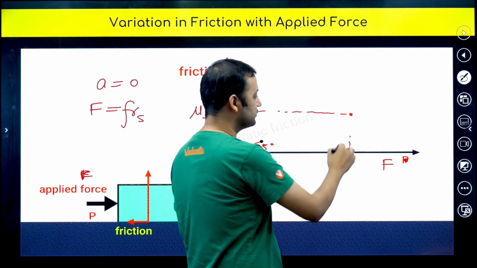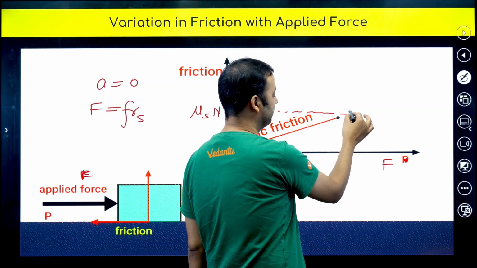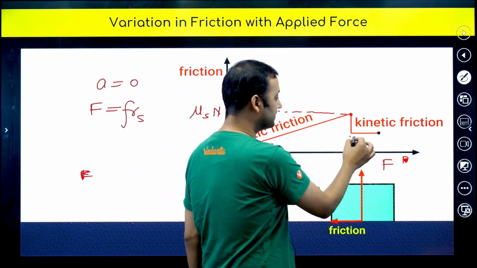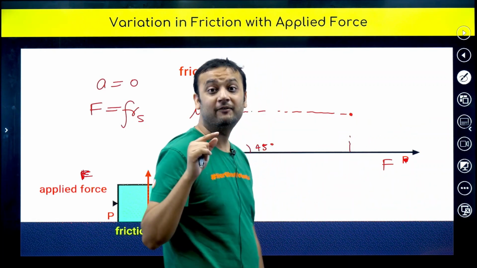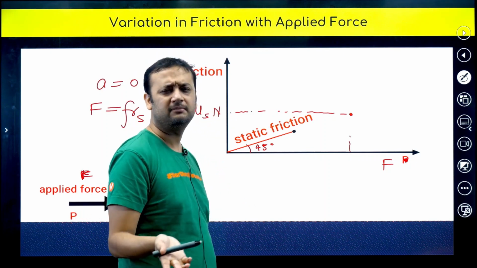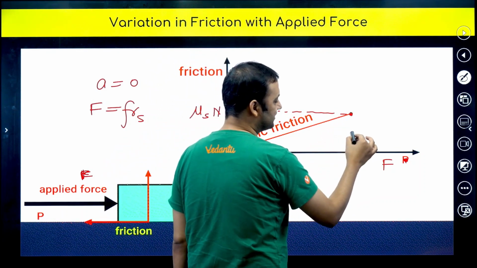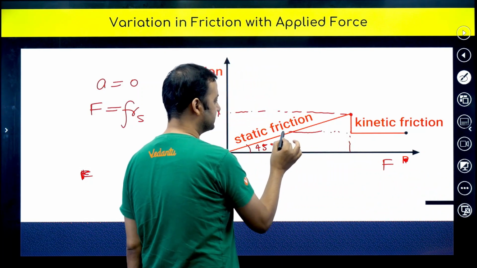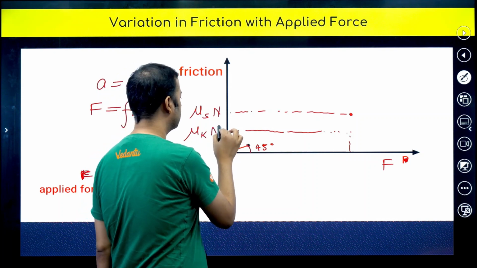Friction increases and becomes maximum at this point, and this value is mu s into N. After this, you can see friction decreases slightly because friction has become kinetic, and as I told you, mu k is generally less than mu s. Its maximum value can be equal to mu s, but generally mu k is less than mu s. After this friction becomes constant, and this value, my dear students, is mu k into N.